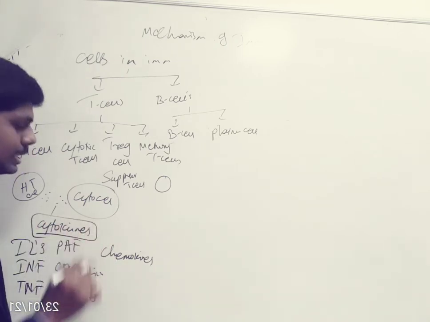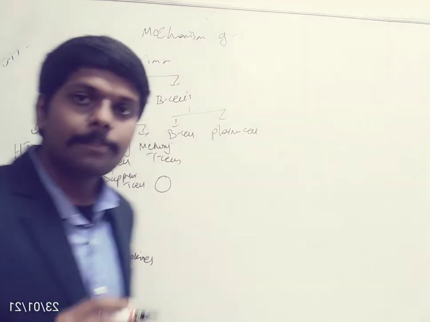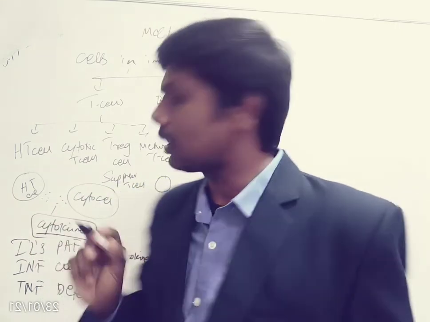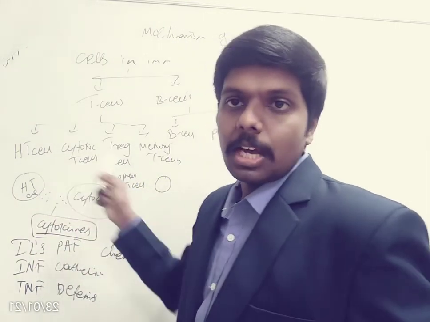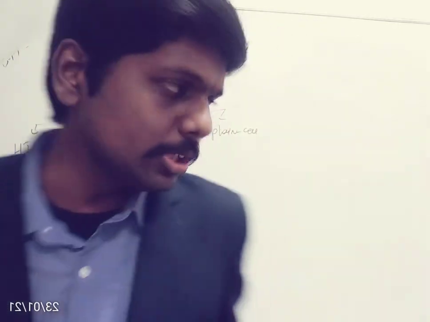All these together are called cytokines, and they are cell signaling molecules. These cell signaling molecules play a vital role in communication among the immune cells.